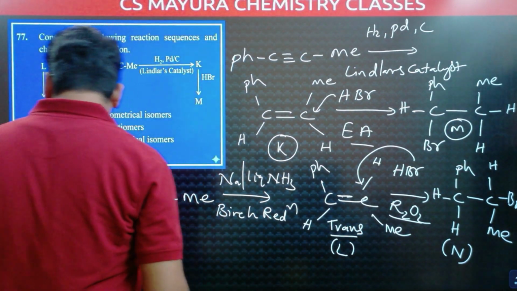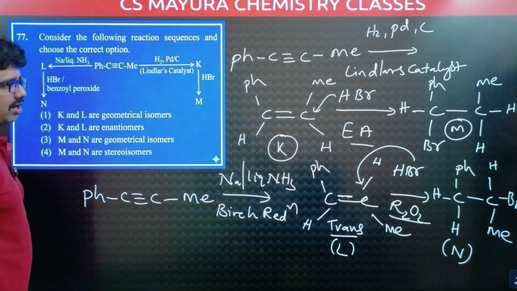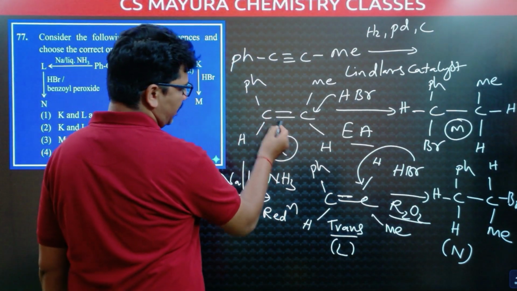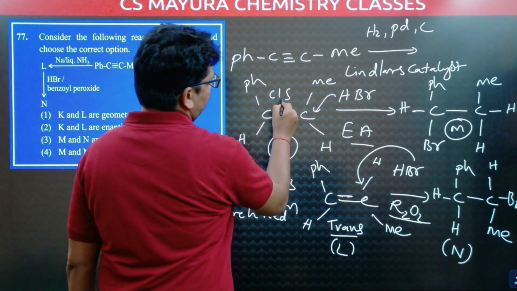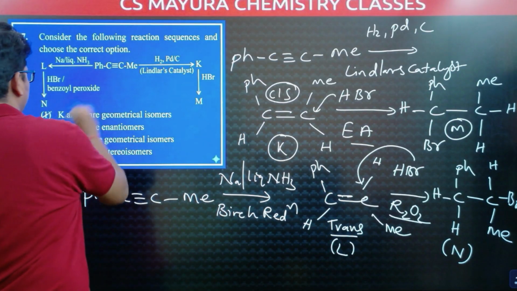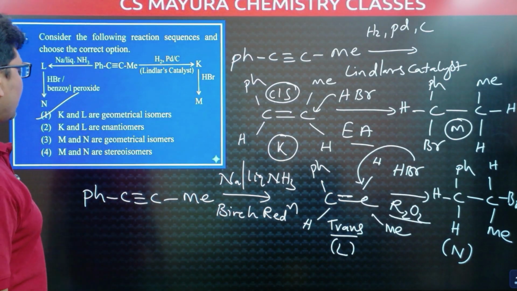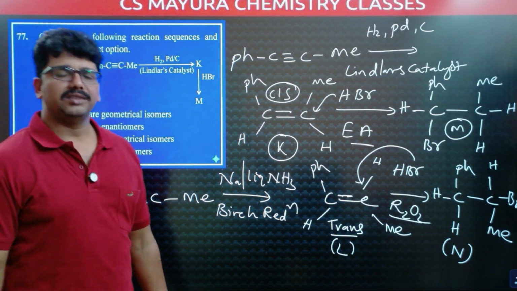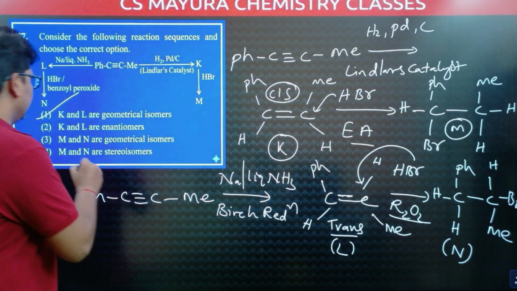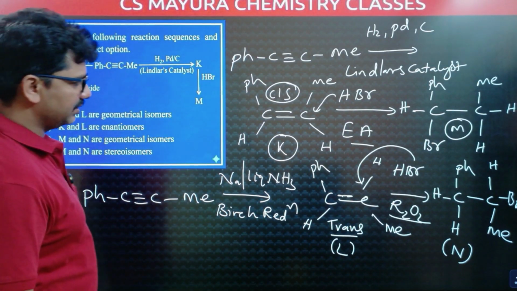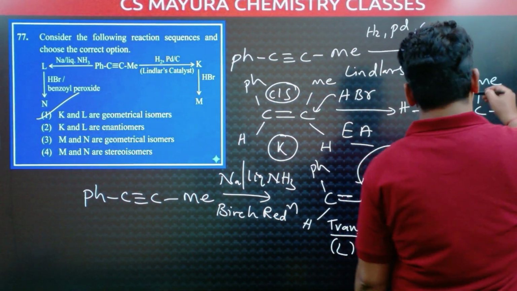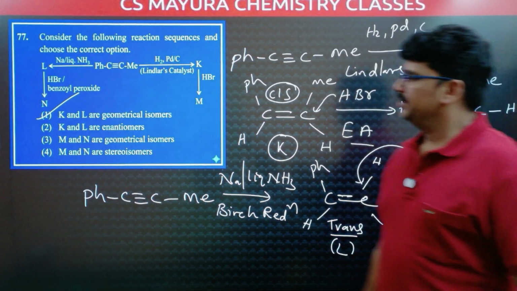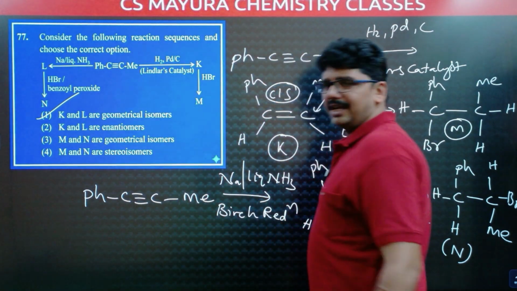Anyway, our first option: K and L are geometrical isomers. This is a cis alkene, this is a trans alkene, so both are geometrical isomers. This is correct. K and L are enantiomers? No, they are not enantiomers. Cis-trans isomers are diastereomers. Next, M and N are geometrical isomers? No, alkanes do not show geometrical isomers. M and N are stereoisomers? No, they are not stereoisomers.